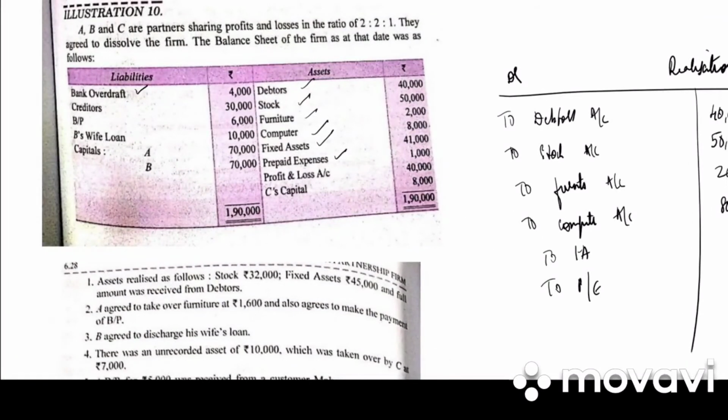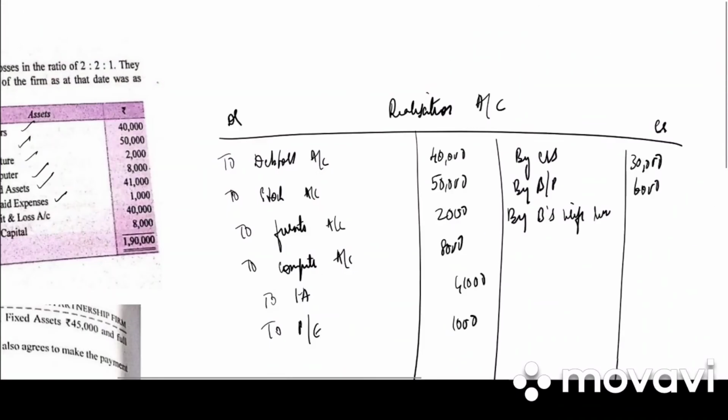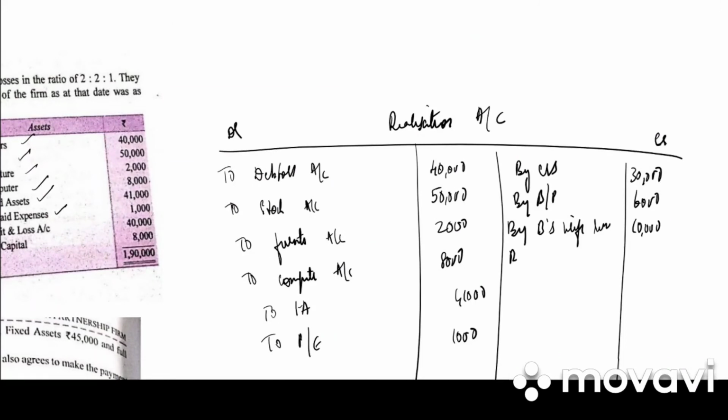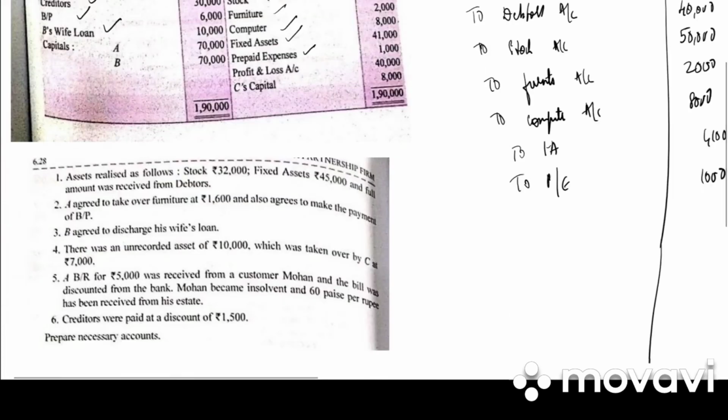Next step is to transfer all the liabilities, that is bank overdraft, creditors, bills payable and B's wife loan. So by creditors 30,000, by bills payable 6,000, by B's wife loan 10,000 and by bank overdraft 4,000. The next step is to realize all the assets. So by bank account, assets realized as follows.